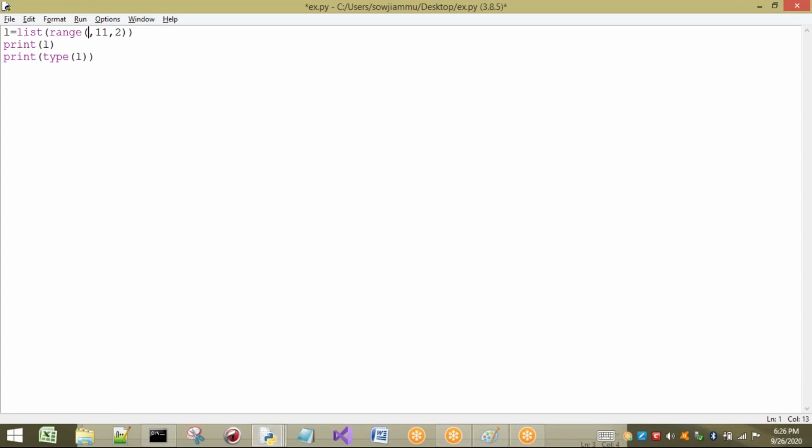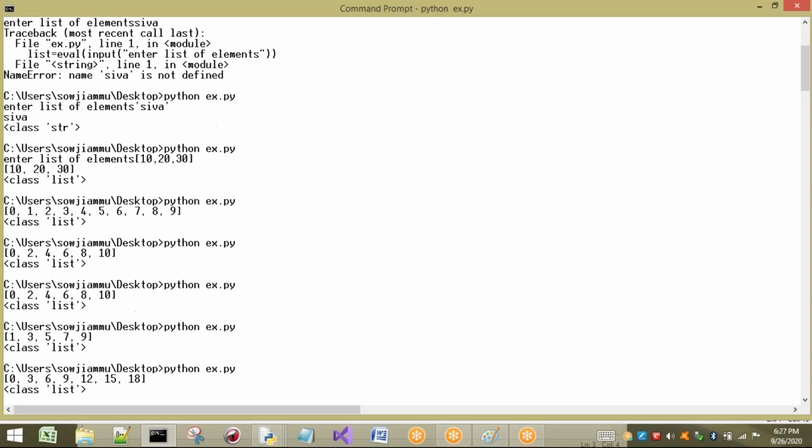Sir, if I want to take a group of numbers from 0 to 20 which are multiples of 3, directly I can take it in this way. Multiples of 3 means 0 to, sorry, 20 I will take, only multiples of 3. If I save this one and execute it, we are going to get multiples of 3.